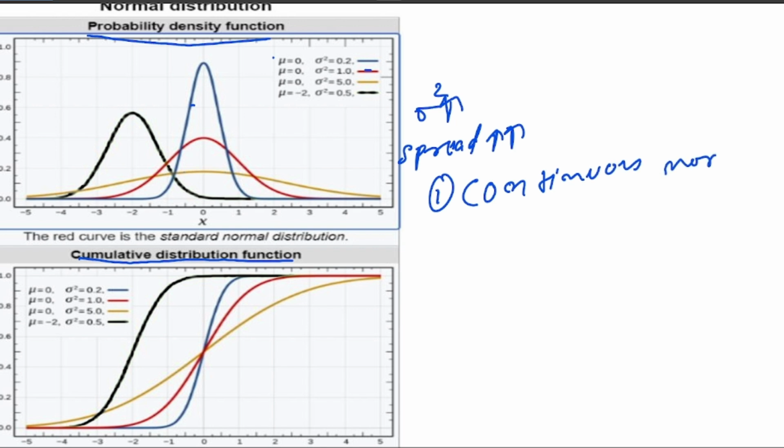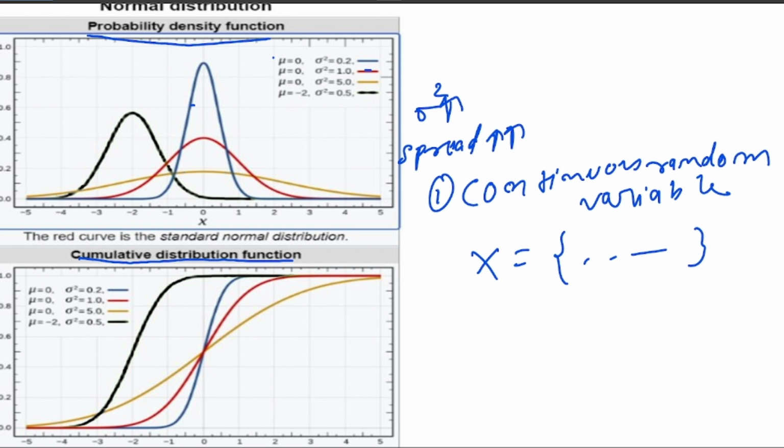Continuous random variable. What does continuous random variable mean? It means it is not a whole number, it is in points and fraction values, right? So see, if x is a continuous random variable, then how does it look?